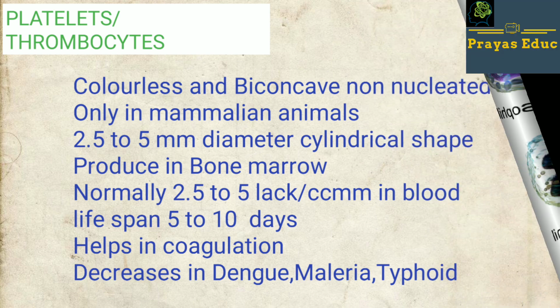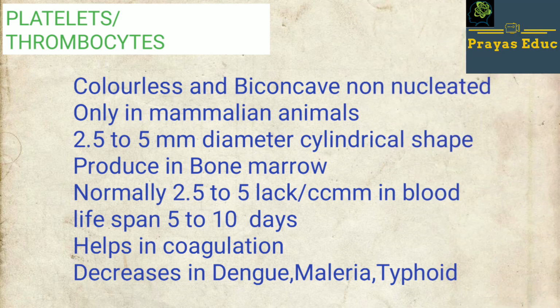Then the third component of the blood cells is the platelets, also known as thrombocytes. Platelets are colorless, biconcave and non-nucleated. They are only found in mammalian animals. They have a diameter of 2.5 to 5 mm and are cylindrical in shape.